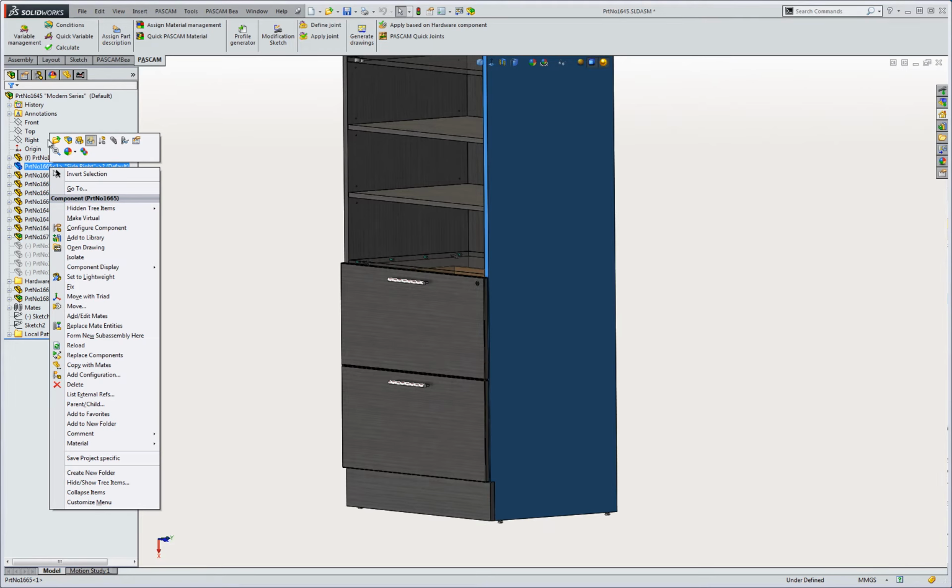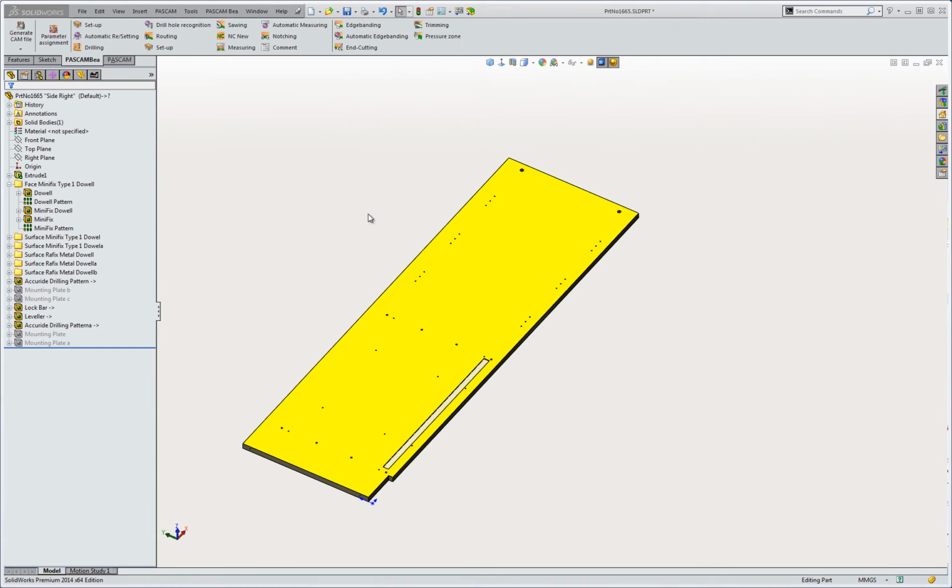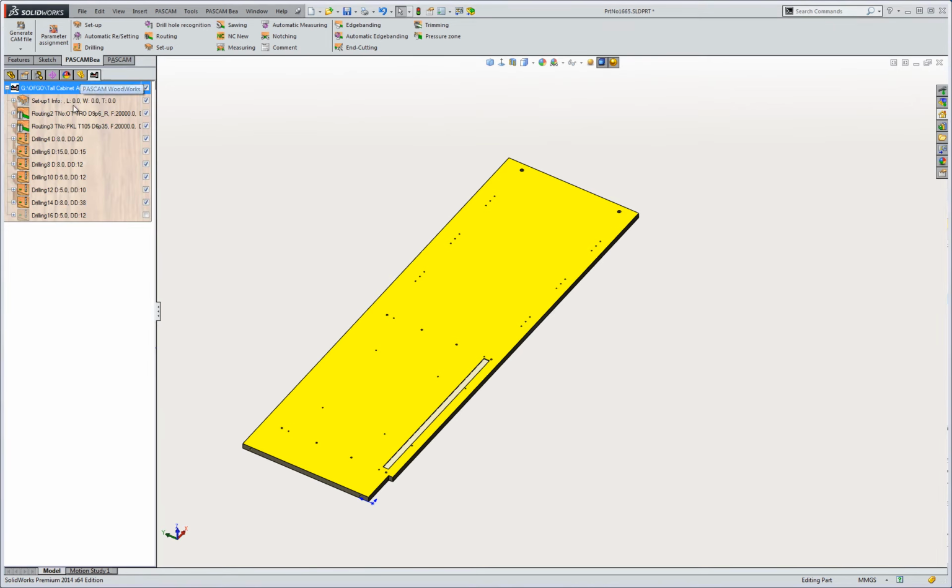If we open the side right, we can see the parametric nature of the routing. In addition, we notice the drilling for the mounting plates is suppressed. This is the result of the Condition Manager, which has a cabinet configured for 2 drawers, and by so doing has suppressed the CNC data for the hinge plate drilling pattern.